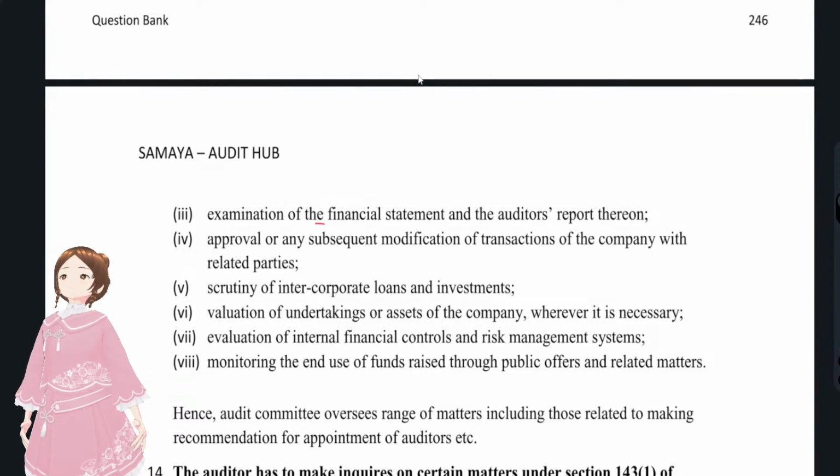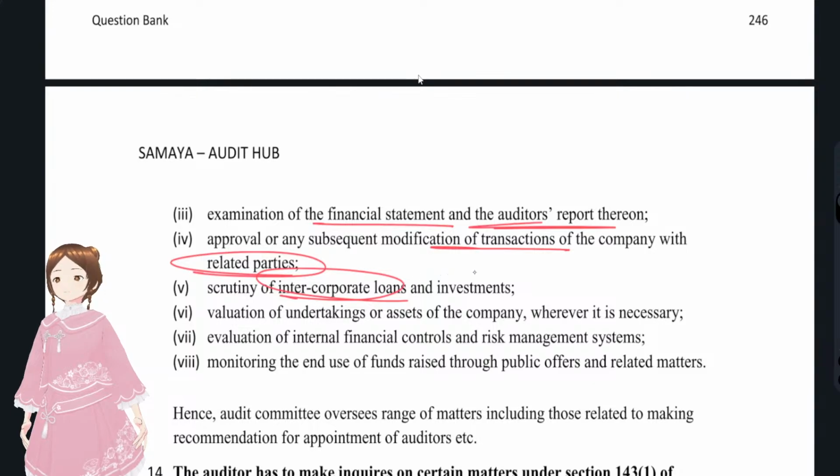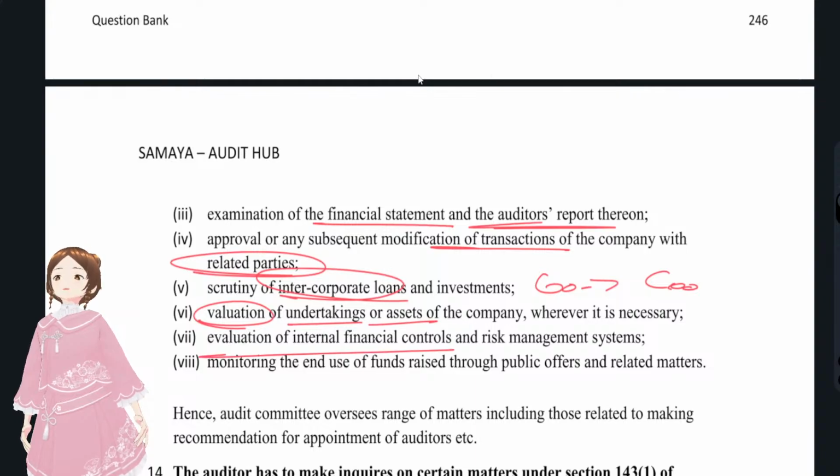Examining financial statements and auditor reports, and approval of any modifications of transactions of the company with related parties, and scrutiny of intercorporate loans, that is, corporate peer-to-peer lending, one company lending to another company. And the valuation of undertakings or companies being acquired, or assets of the company when necessary. They will look after the valuation, and they will evaluate the internal financial controls and risk management systems also.